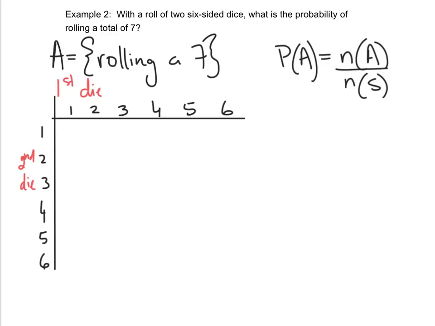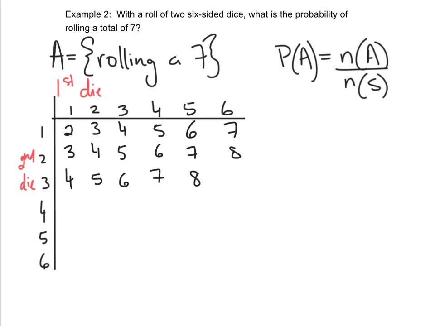So first scenario, we have 1 plus 1. That's going to give us a sum of 2. And then 1 plus 2 is going to give us 3, 4, 5, 6, 7. And then 2 plus 1 is going to be 3. 2 plus 2 is 4. 2 plus 3 is 5. You can see what the pattern is. 3 plus 1 is 4. 3 plus 2 is 5. And again, note the pattern.